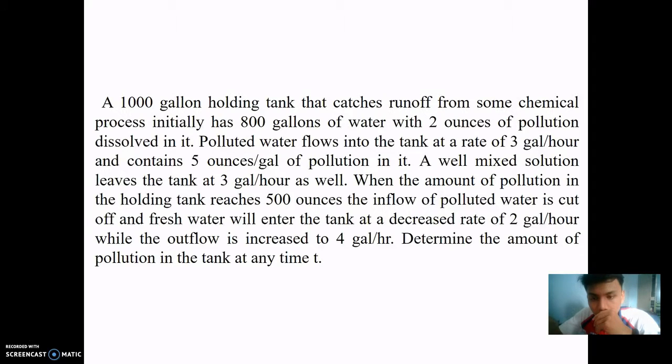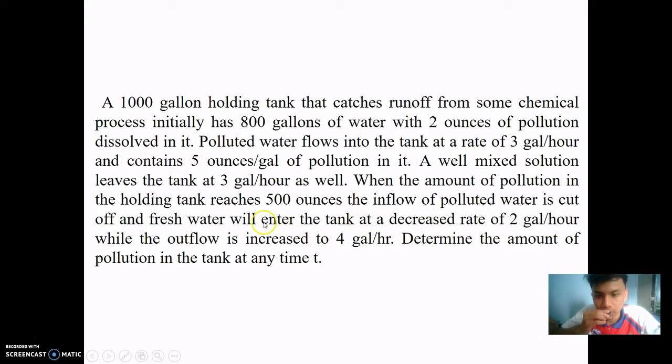And then when the amount of pollution in the holding tank reaches 500 ounces, the inflow of the polluted water is cut off. It means that when the pollution reaches 500 ounces, the polluted water flow will be cut off, and a new stream will be coming in, which is fresh water, but it will enter the tank at a decreased rate of 2 gallons per hour, while the outflow is increased to 4 gallons per hour.